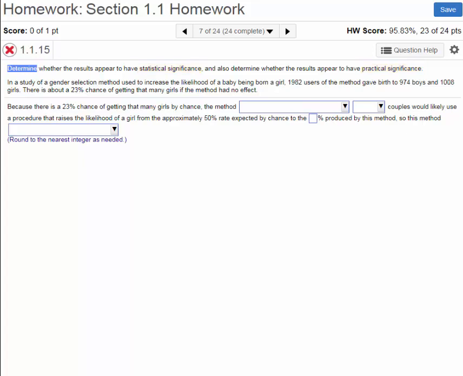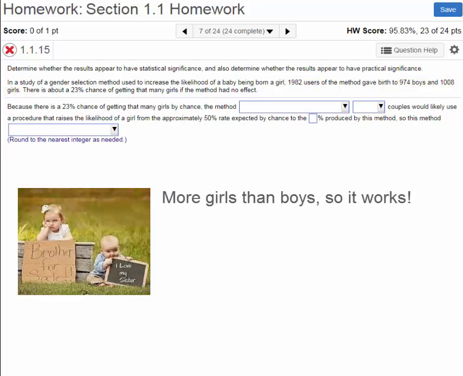Let's read what it says. In a study of a gender selection method used to increase the likelihood of a baby being born a girl, 1,982 users of the method gave birth to 974 boys and 1,008 girls. Let's pause there and notice that this method seems to work. At least in this one study, we did get more girls than boys.